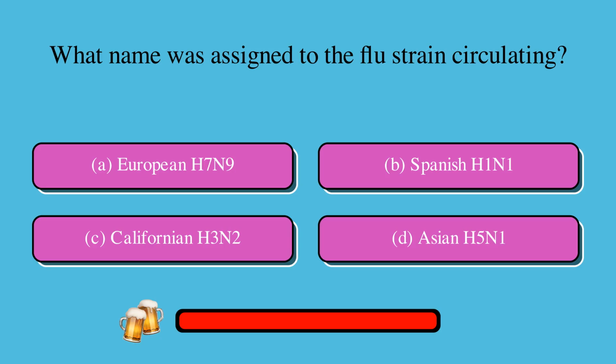What name was assigned to the flu strain circulating? Is it A, European H7N9, B, Spanish H1N1, C, Californian H3N2, or D, Asian H5N1? The correct answer is B, Spanish H1N1.